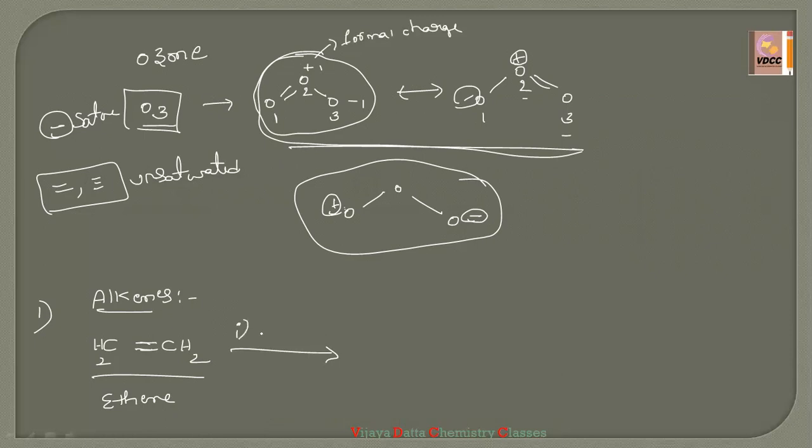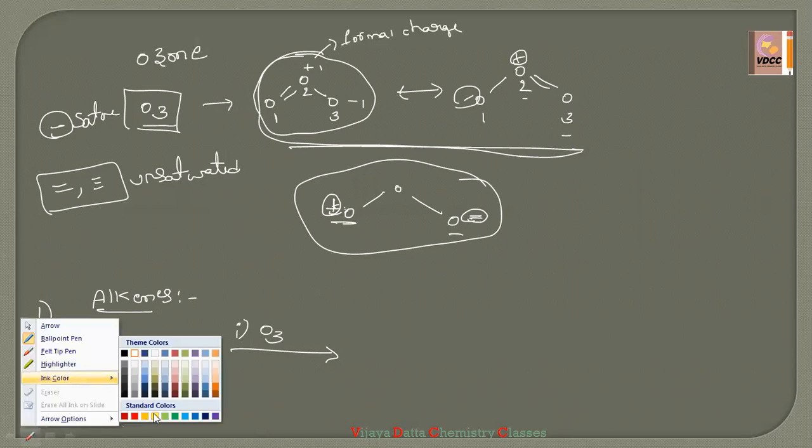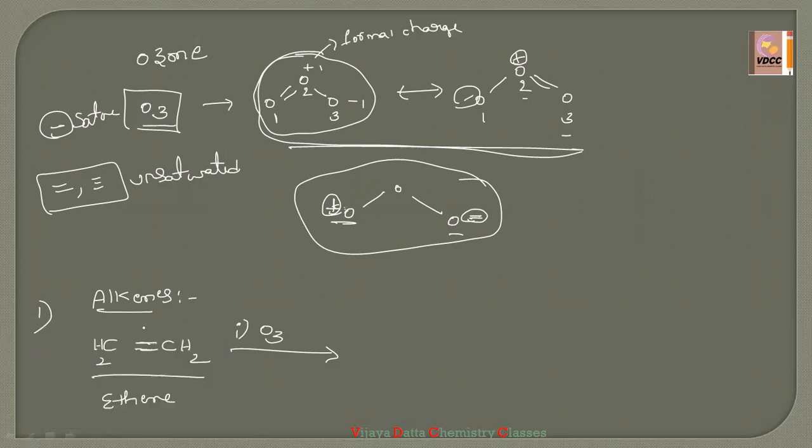In the first step, the ethene reacts with the ozone. Already we know one oxygen has a positive charge and another has a negative charge. These two are the reactive species in O3. Then I want to break one bond, because CH2 double bond CH2 has two bonds, one is a sigma bond and another is a pi bond. When one bond breaks, obviously one of the carbons gets a positive charge and the other carbon gets a negative charge, right?